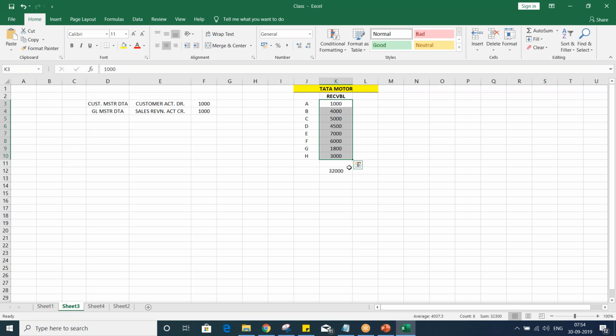Every customer will have certain balances, right? So how are we going to sum up all these 20,000 customer balances? If somebody is going to take the sum of every customer balance one by one, it may take months, or additional resources need to be deployed to count all these balances, and still there is no guarantee that it is going to be 100% accurate. So now what is happening, guys? SAP has given a solution, and solution means what?